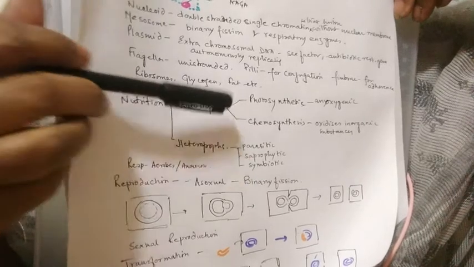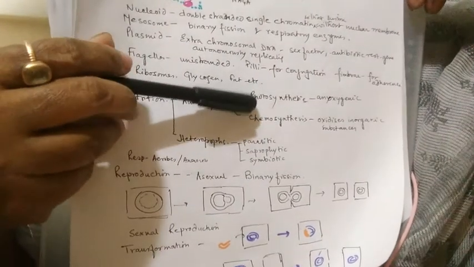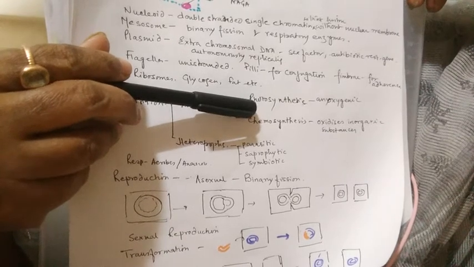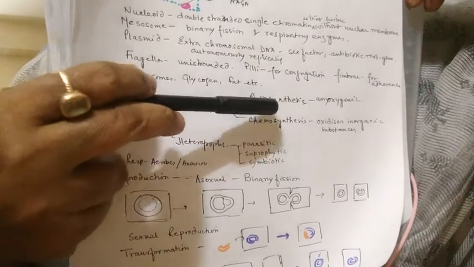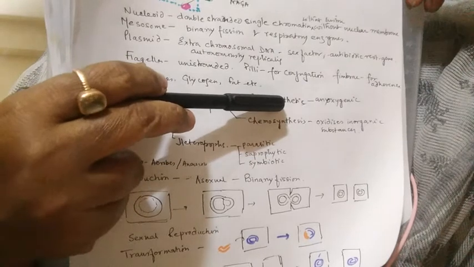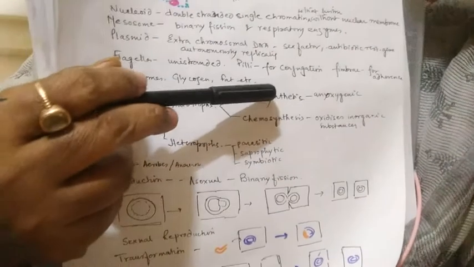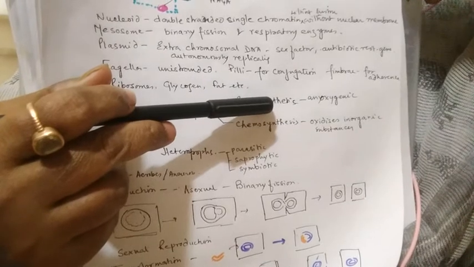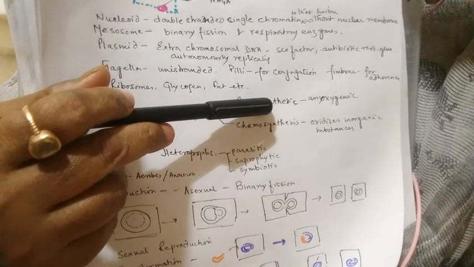Autotrophic nutrition, if they derive the energy from sunlight, that is called photosynthetic or photoautotroph. Clear? If they are photosynthetic, they have a specialized chlorophyll which is not equivalent to the chlorophyll of green plants, that is called chlorobium chlorophyll or bacteriochlorophyll.